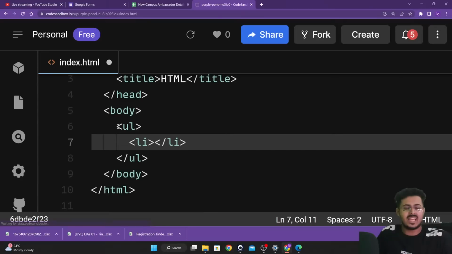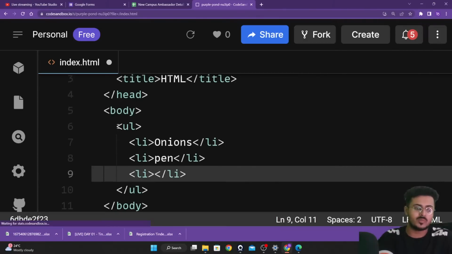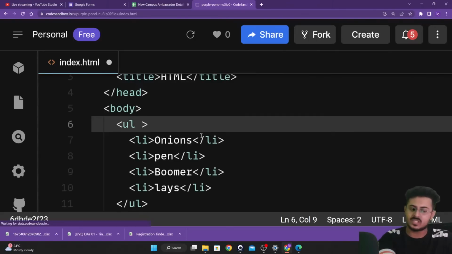I'll provide some li inside. Onions, that was the first. Then li pen. Then next li, let us put it as boomer. And the last li, what should I put it up as? Lays. Okay, that was the last li. So change the type of UL. This is the answer that you guys are providing me. So type is equals to, and we'll put it up as square. That is what you guys are providing me with.